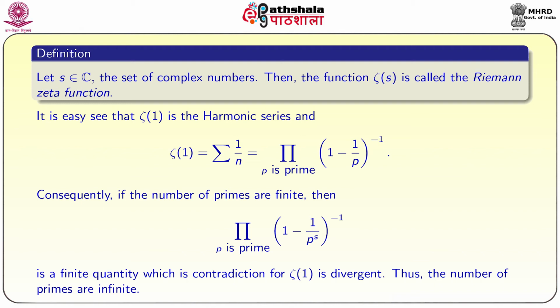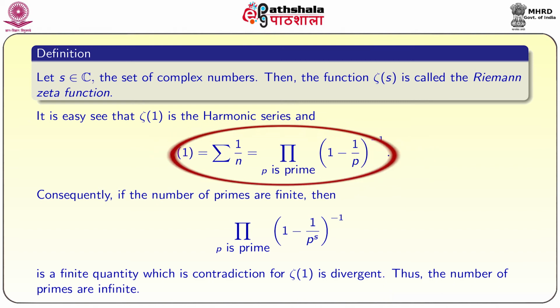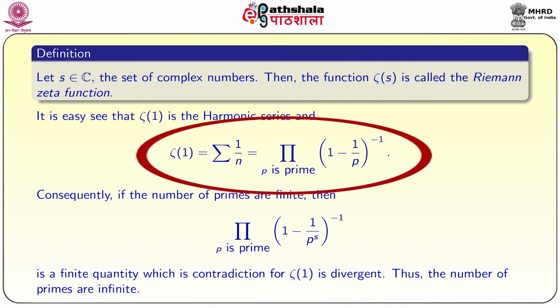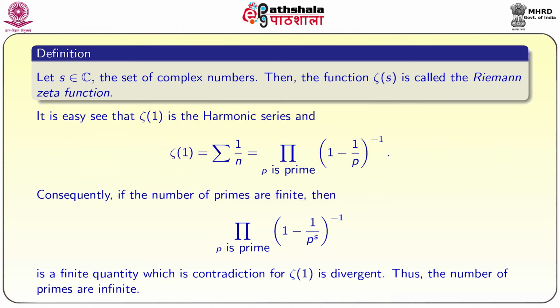It is easy to see that zeta of 1 is the harmonic series, that is, zeta of 1 is equal to the summation of 1 by n, which by the Euler product is equal to the product over all primes of (1 minus 1 by p) whole inverse. So now, if the number of primes is finite, then what is going to happen? On one side we have a finite quantity, on the other side the summation of 1 by n is going to be infinity. So, these two are not going to be equal.